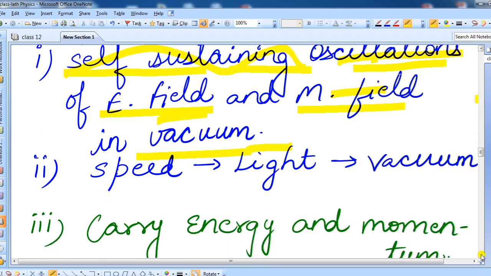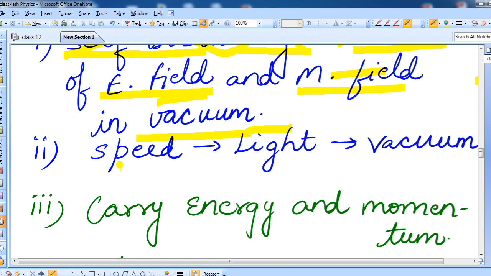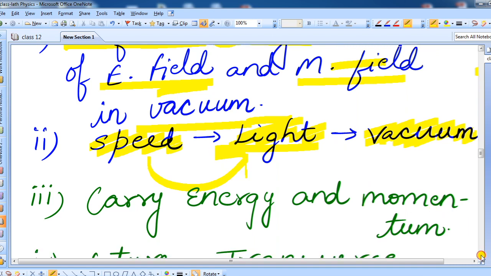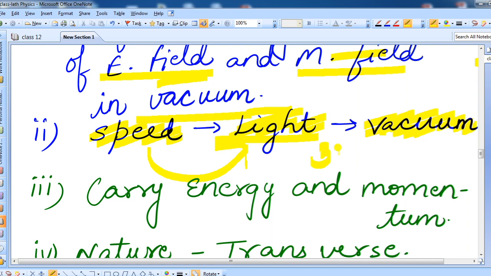After that, you can see, about speed. The second property is about speed. Speed of EM wave is equal to the speed of light in vacuum. Whatever be the speed of light in vacuum, the same speed will be of EM wave. This was your second property. You must have known that in vacuum, the speed of light is 3 into 10 to the power 8 meter per second. The same will be the speed of EM wave in vacuum.